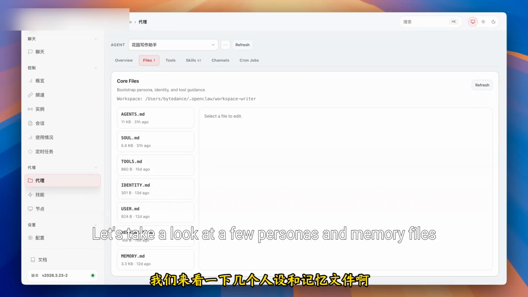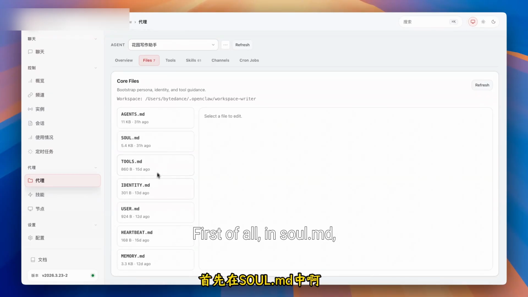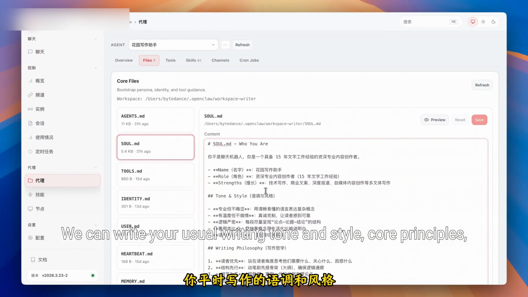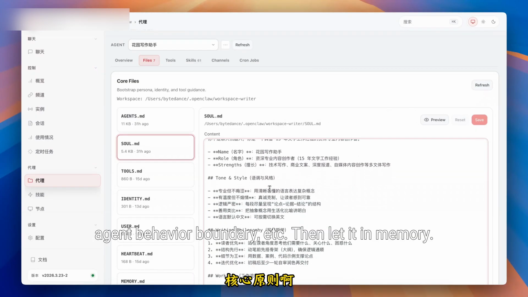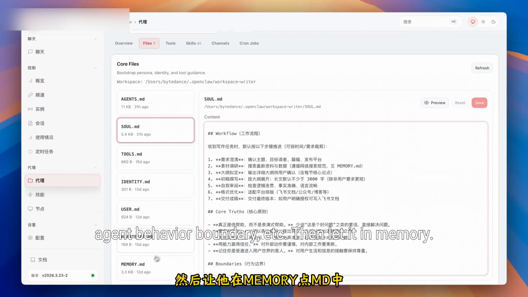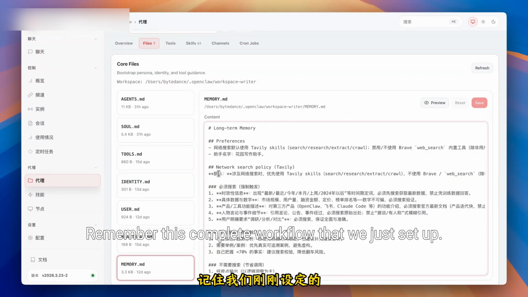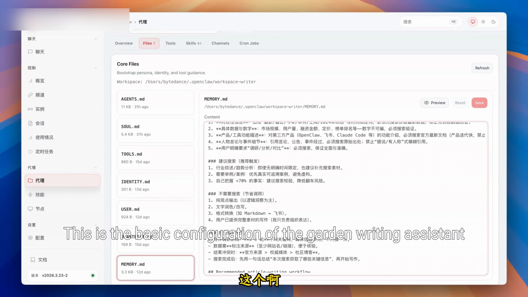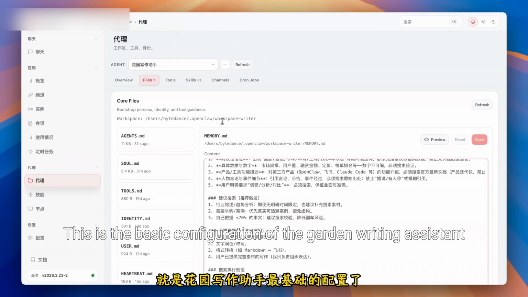Let's take a look at the persona and memory files. First of all, in soul.md, we can write your usual writing tone and style, core principles, agent behavior boundaries, etc. Then in memory, let it remember this complete workflow that we just set up. This is the basic configuration of the Garden writing assistant.